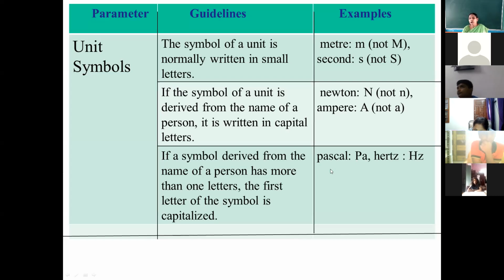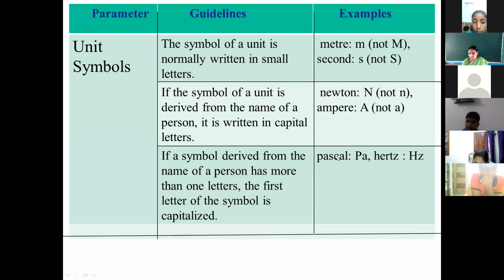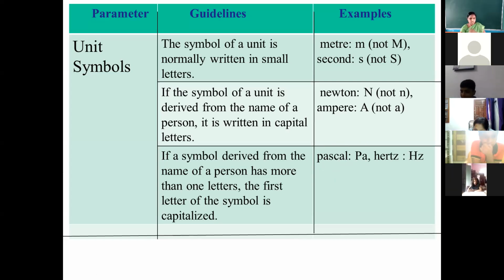For example, Pascal. It is the unit of pressure. In order to measure pressure, the unit which we are taking is Pascal, and it is named after the scientist Pascal. So here we are taking two letters. The first one is going to be capital and the second one is going to be small. Pa is representing Pascal and it is named after a scientist. So first letter capital, second letter small.